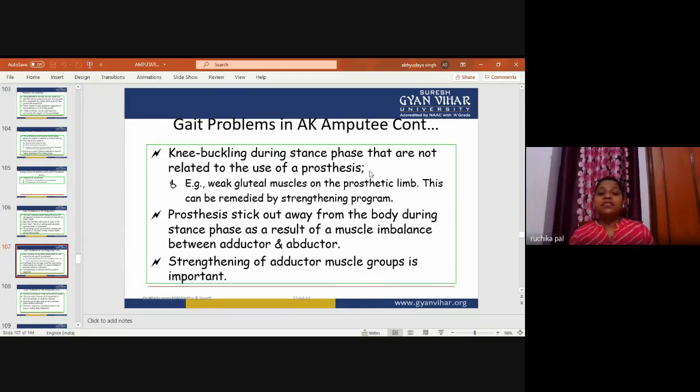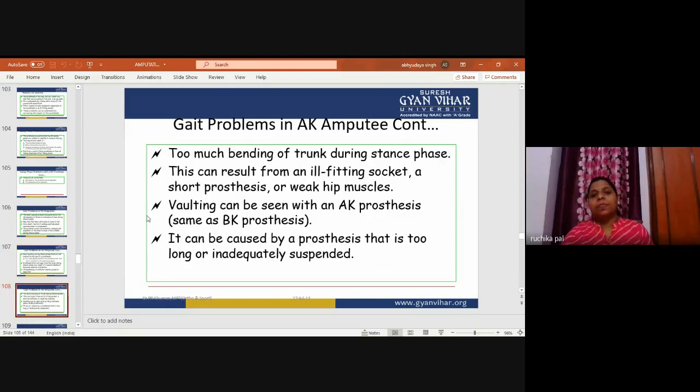And as you have seen, if the gluteal muscle is weak, the prosthesis can stick out away from the body, and muscle imbalance can occur between the adductors and abductors. Strengthening of the adductor muscle group is important. Strengthening of all the muscle groups is important for the gait before the gait training.